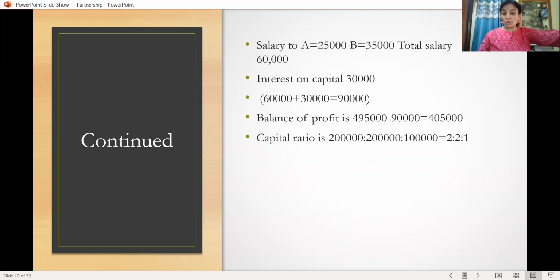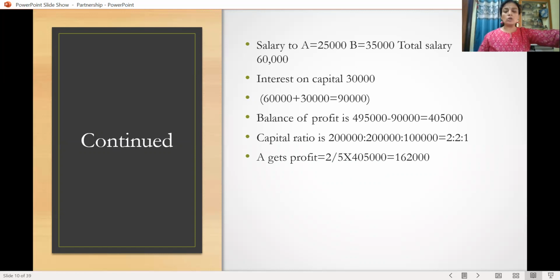Therefore, we have to now calculate the capital ratio. What is their capital? A, B, C: 2 lakh, 2 lakh, 1 lakh. So 2 is to 2 is to 1 is the ratio. So 2 plus 2 plus 1, that is 5. For A, 2 upon 5. For B, 2 upon 5. For C, 1 upon 5.